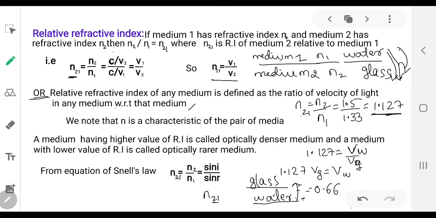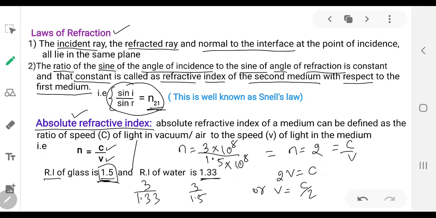As I have already mentioned, here in sentence form it is defined: a medium having a higher value of Ri is called an optically denser medium. Optically denser medium means the one which offers more resistance for the propagation of light. See, Ri of glass is 1.5, Ri of water is 1.33. Where is the velocity decreasing more? In glass, the velocity is decreasing more compared to that of water.